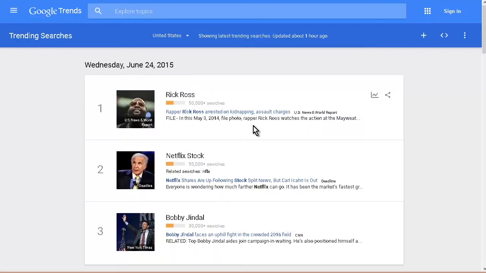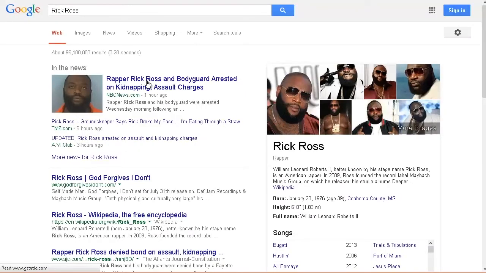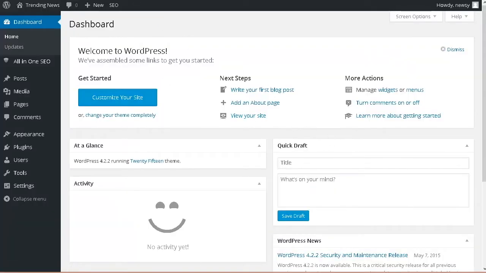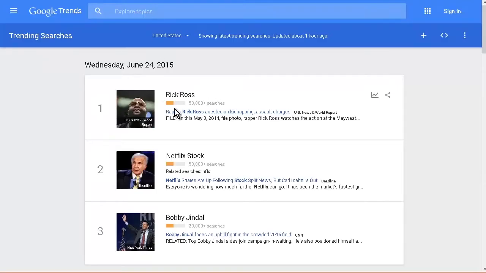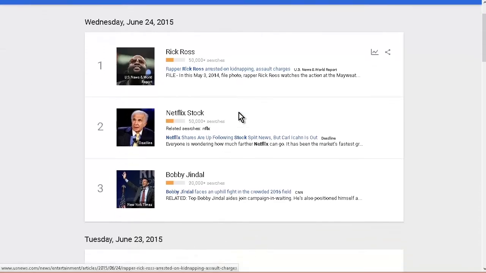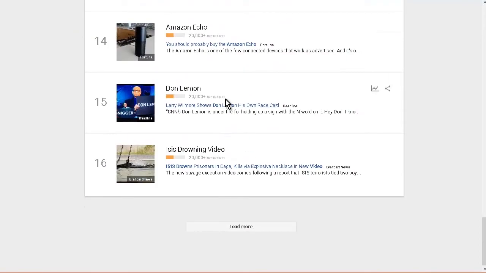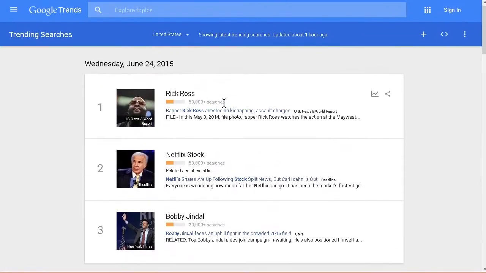Okay, so back to trending searches. If we click on these, you can see in Google News what this is all about. So Rick Ross and bodyguard arrested on kidnapping assault charges. Okay, so what you're going to want to do is you're going to want to create an article on your blog about each of these trending topics here. Okay, so this is showing how many there are so far today, and then this is yesterday, and then you can load more if you want. So start with today's and get those on there first.